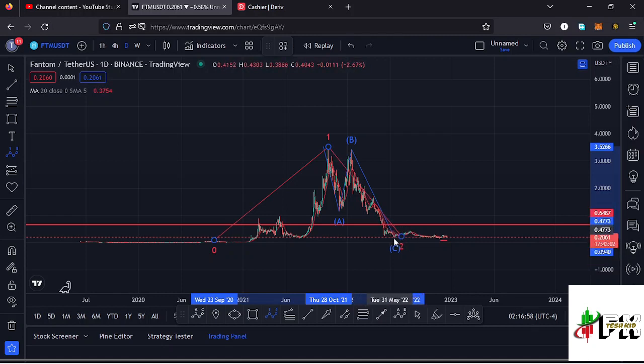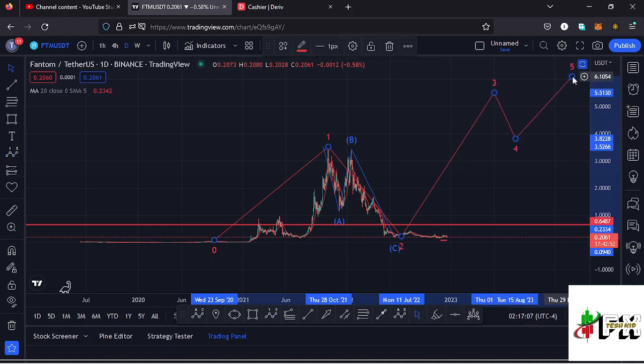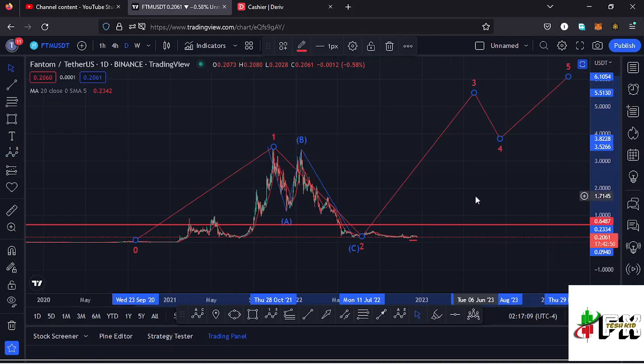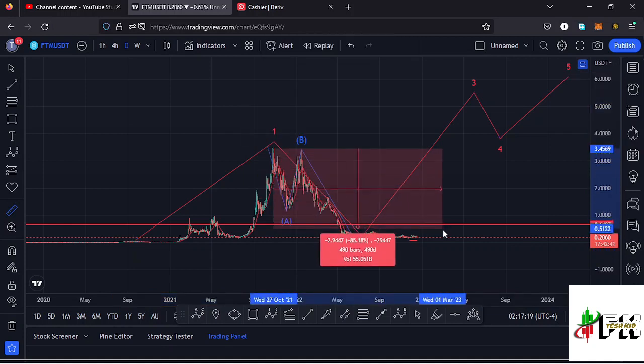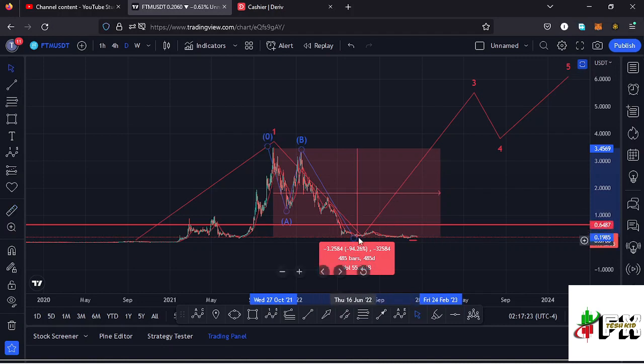After seeing the low for that higher Elliott wave count 2, whatever we expect next is a bounce to the upside in the formation of that higher Elliott wave count 3 before we see a wave 4, and then continue pushing even higher in the formation of that wave 5. Getting a little bit into the details of this Elliott structure, and giving you a measure from the all-time high, you can see that Fantom from the all-time high is down more than 94%, meaning there are chances that we might have seen the bear market low and also the low for that higher Elliott wave count 2, and there are chances that very soon we might see that bounce to the upside in the formation of this wave 3.